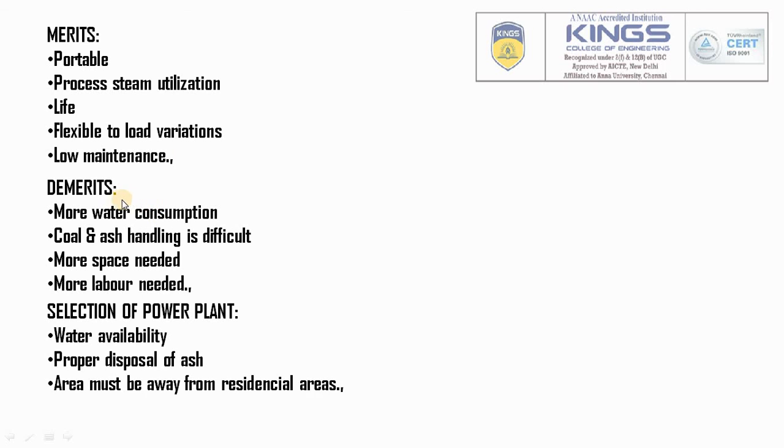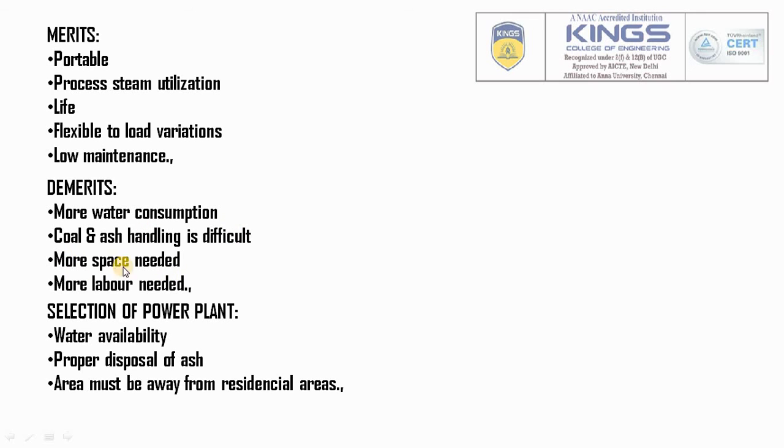Comparing the demerits, the most important demerit is more water consumption. The consumption of water is high here. Cold ash handling is difficult. If you make a mistake, it will completely collapse the entire system.